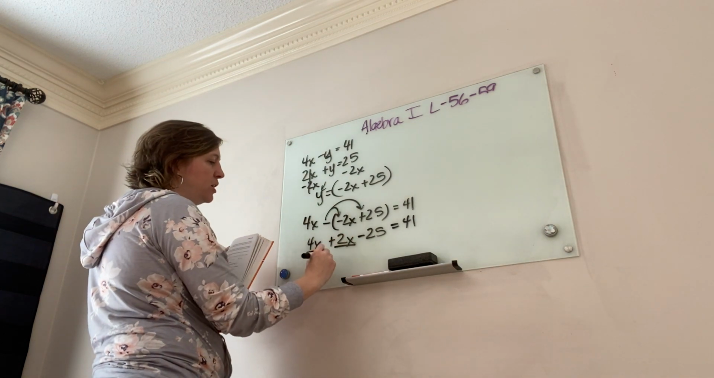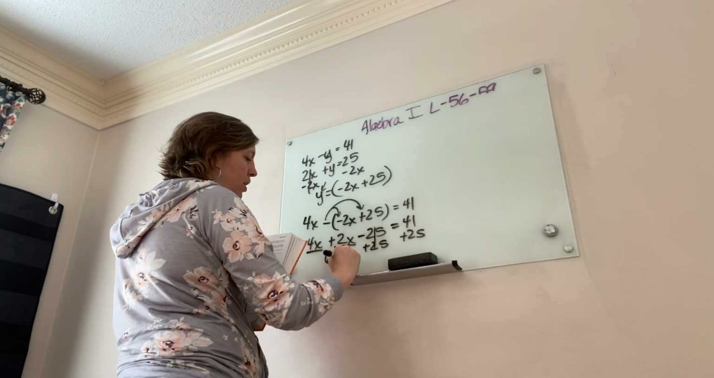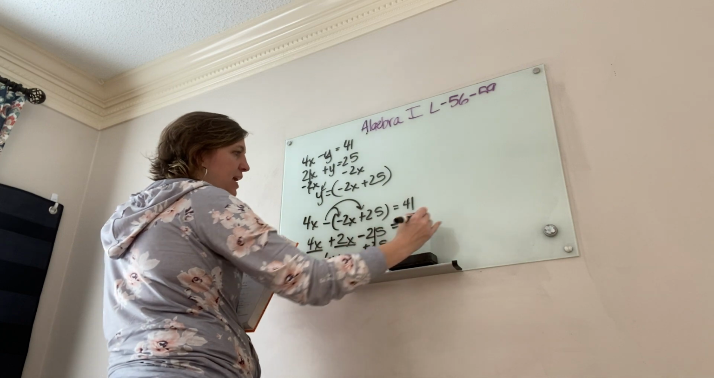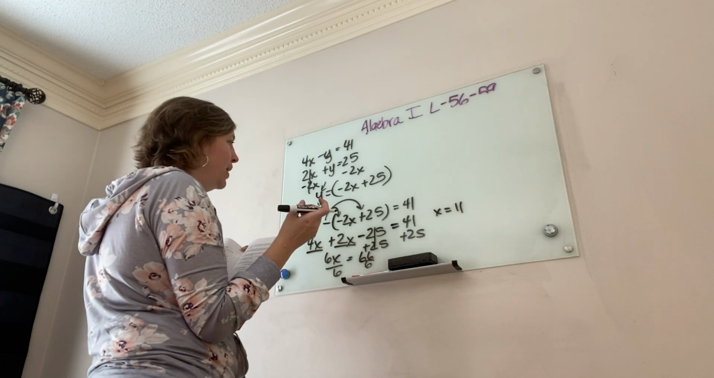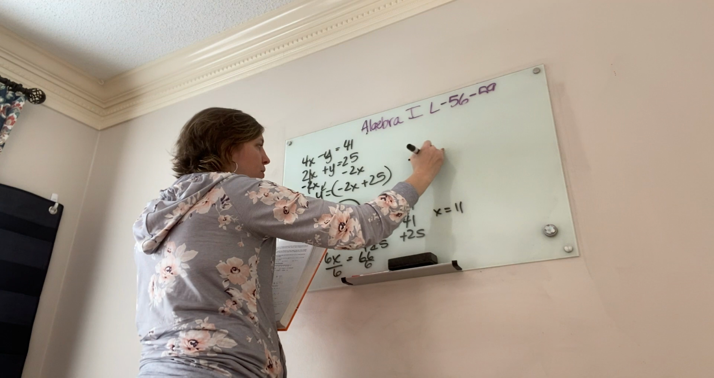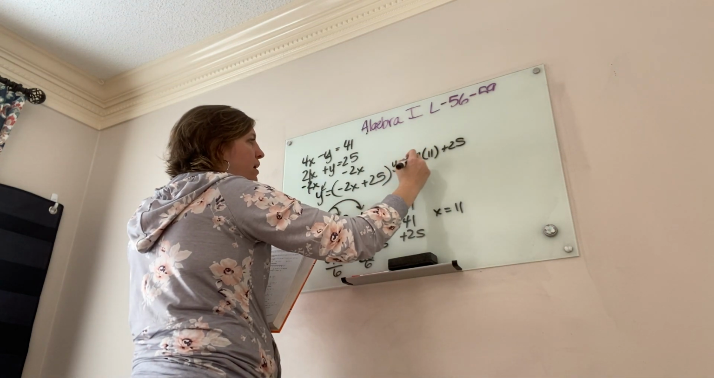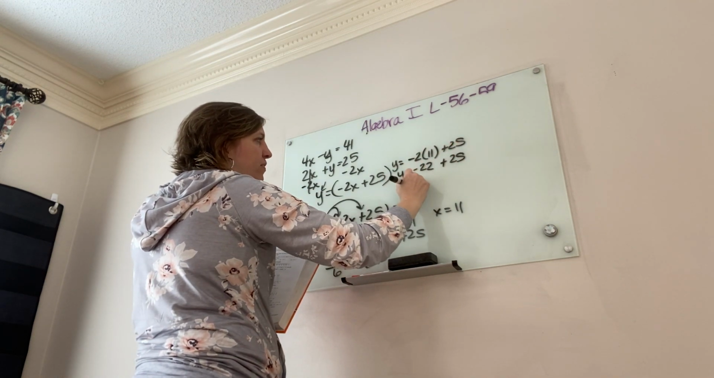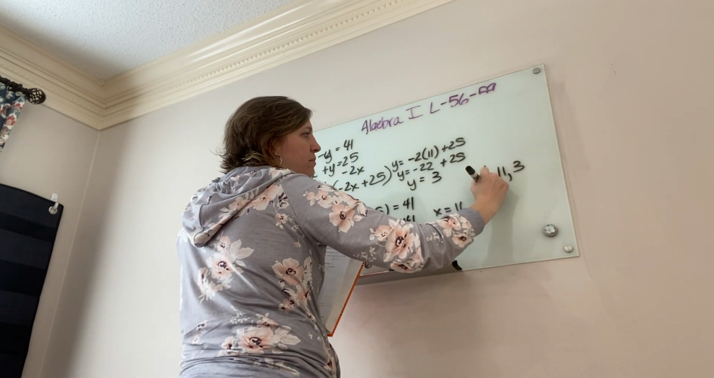Now, 4x plus 2x makes 6x, but I'm going to add 25, so I end up with 6x equals 66. Divide both sides by 6, x equals 11. I feel like the last one we had an 11, didn't we? So if x equals 11, let's plug it in here. Negative 2 times 11 plus 25 is y. So y equals negative 22 plus 25, so y equals 3. So my answer, 11, 3.